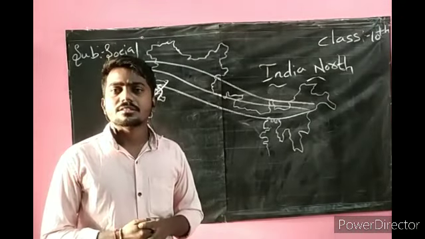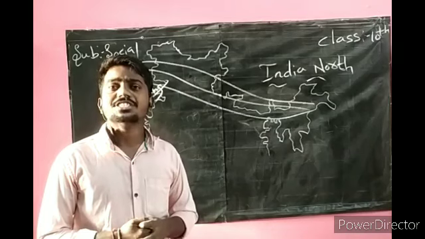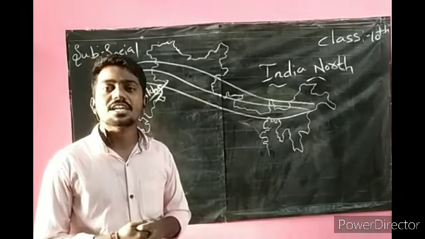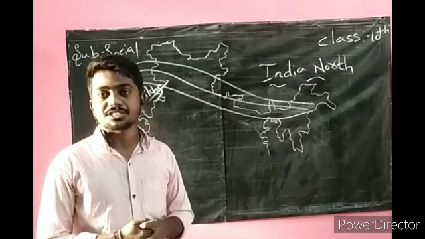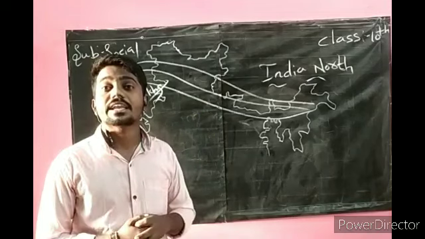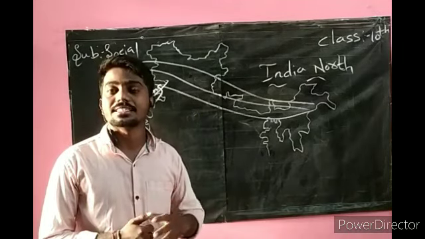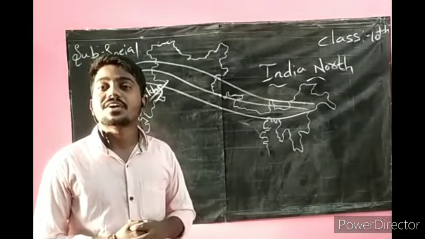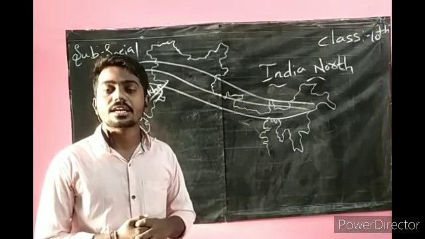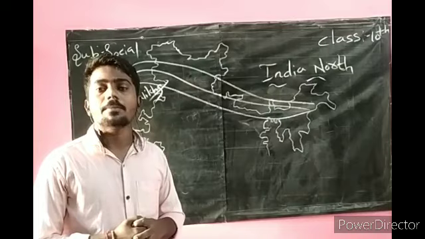The valleys which are lying between the Lesser Himalayas and Shivalik are called dunes. Okay, the valleys which are lying between the Lesser Himalayas and the Shivalik are called dunes. I gave examples also: Dehradun, Kotli Dune and Patli Dune.